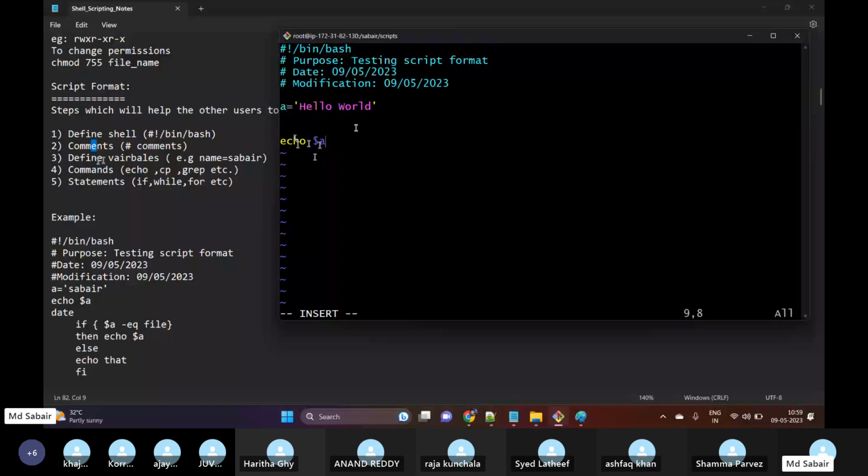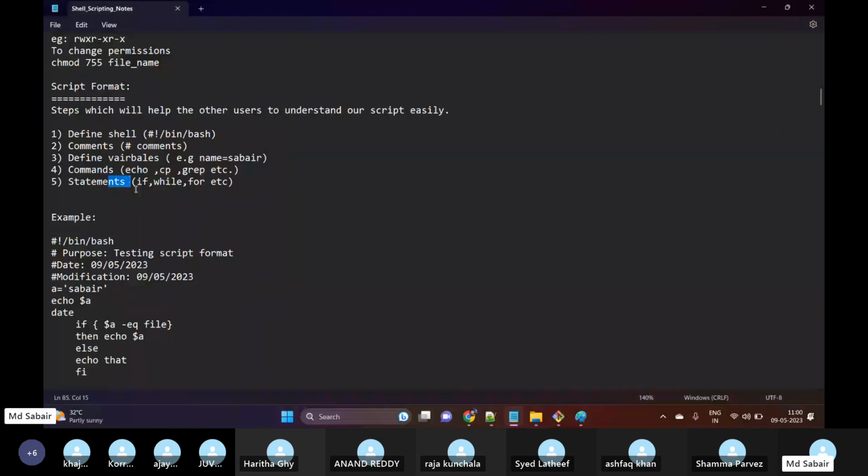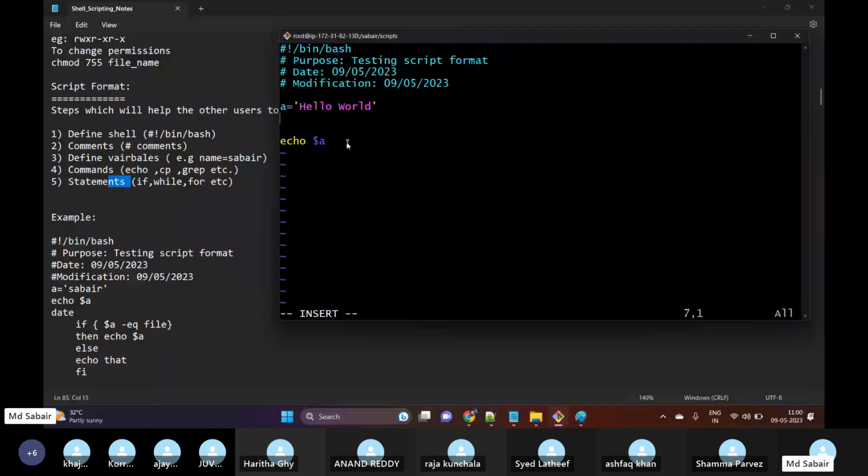And then statements, the final section. If you want to pass any condition statements, I can use them here, but for now let me keep this pretty simple. I don't want to make this complex. We are using the same script, but we have defined some comments so that it will be easy for other users to understand, and then I have configured one variable. Now let me try to execute.